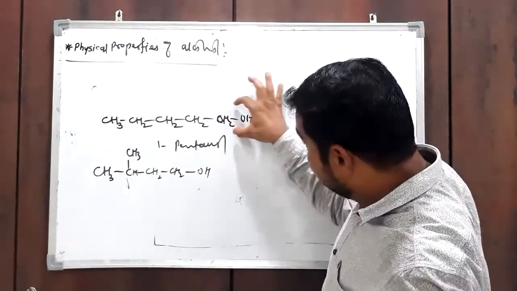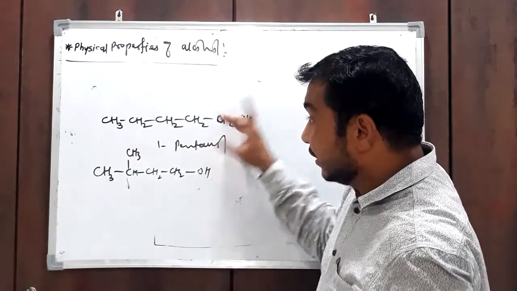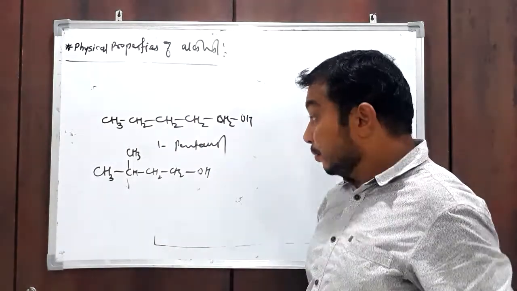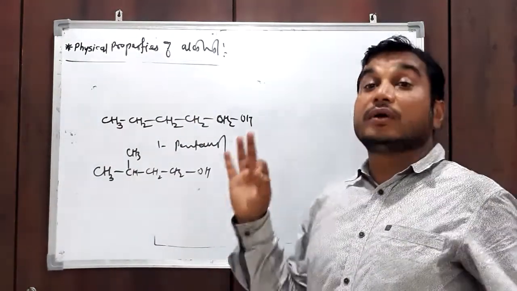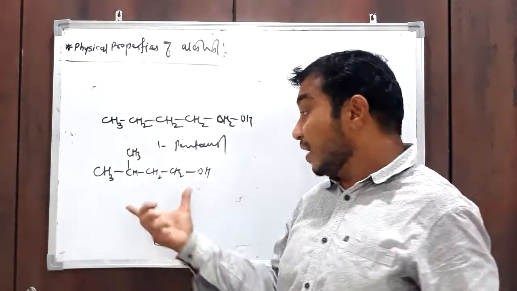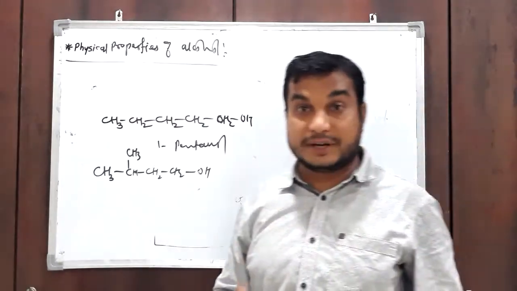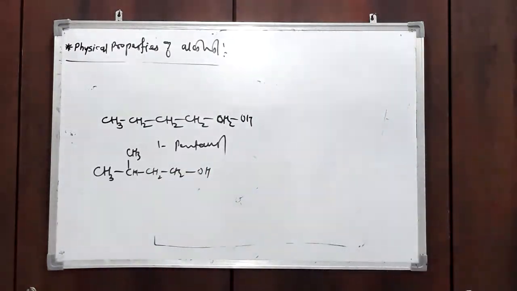This compound, 1-pentanol, has a larger surface area, therefore the van der Waals force of attraction is higher in the case of a straight-chain molecule. But in the case of a branched molecule, the surface area decreases. That's why the van der Waals force of attraction decreases, and due to this decrease, the boiling point also decreases. So in alcohols, melting point and boiling point increase with increase in molecular mass, and in isomeric alcohols they decrease with increase in branching. These two points are very important.